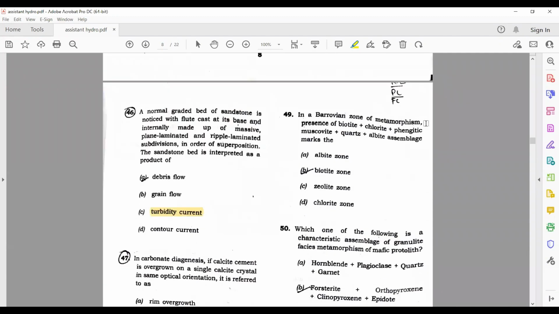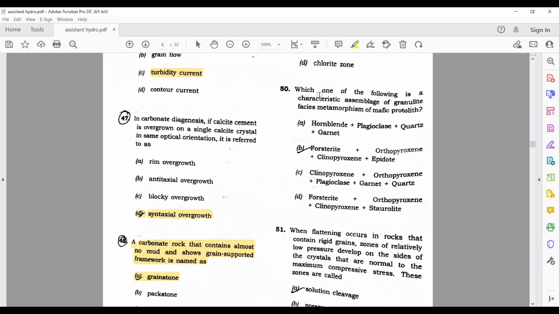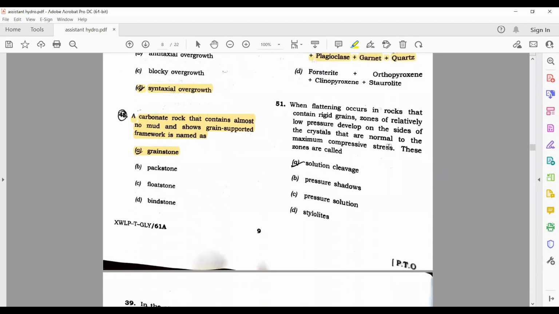In a Barrovian zone of metamorphism, presence of biotite, chlorite, muscovite, biotite has come, so it is a biotite zone. Which one of the following is a characteristic assemblage of granulite facies metamorphism of mafic protoliths? Its answer is CPX, OPX plus plagioclase, garnet plus quartz.